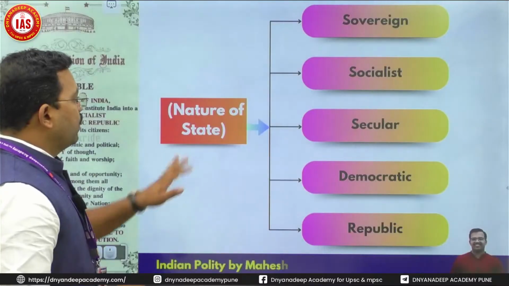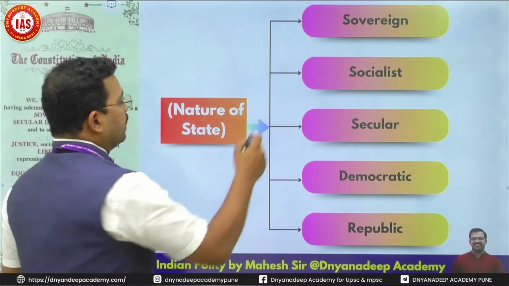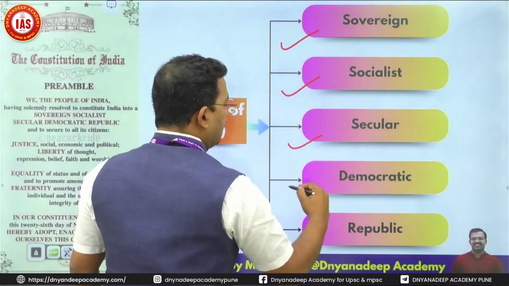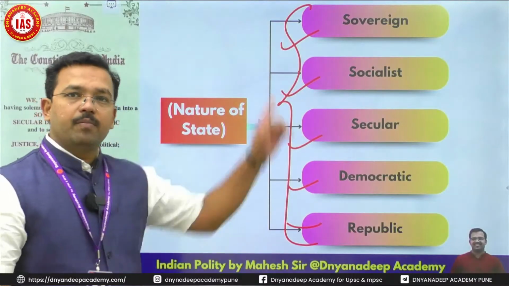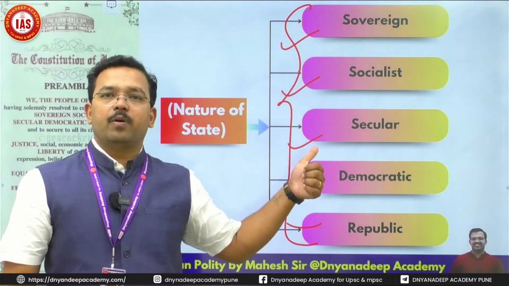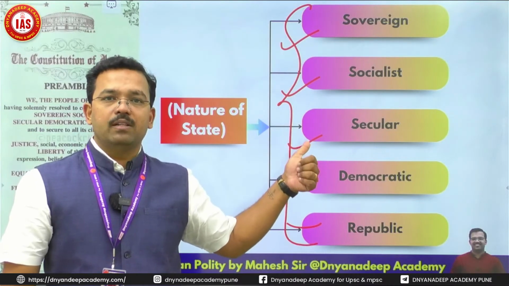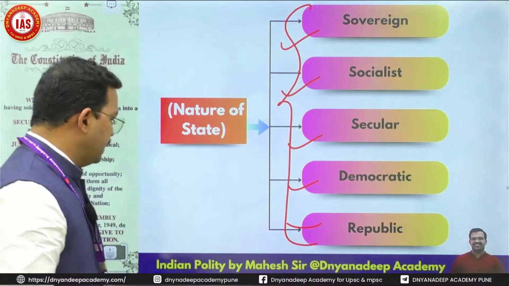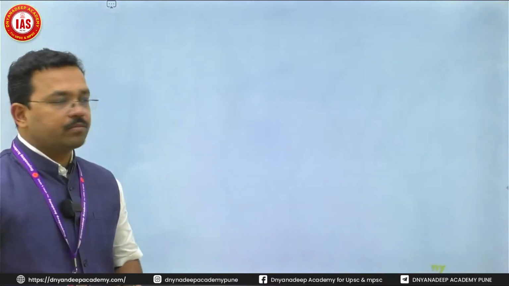Then second, what is the nature of the state? We want to have a sovereign, socialist, secular, democratic republic. This sequence is also important. Remember this sequence: sovereign, socialist, secular, democratic, republic. It is important for all objective examination that we want to make India into a sovereign, socialist, secular, democratic republic. We'll try to understand all these things word by word.